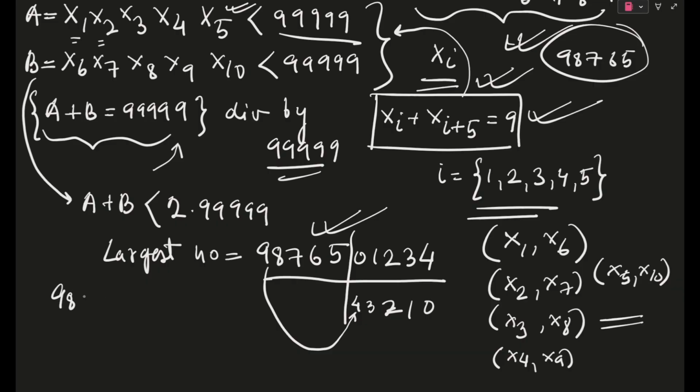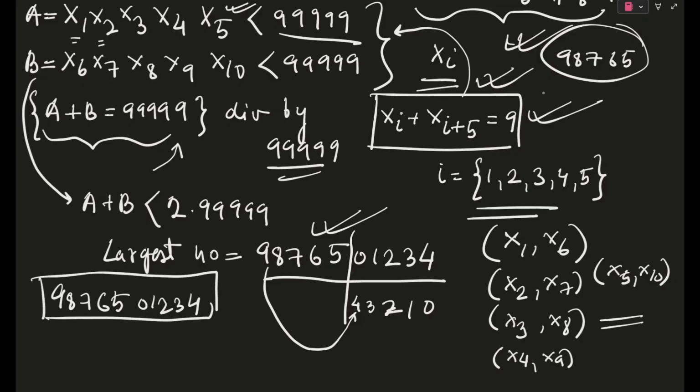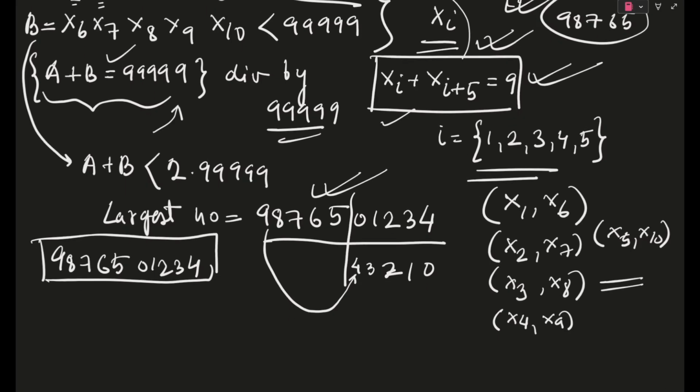Largest possible number will be 9876501234. To find out the largest and smallest possible numbers, we have to maintain these conditions. One is 98765, the maximum value possible. Second is this. Third is this. Three conditions. Like, this is a god level question. You can understand, right? Really good question.